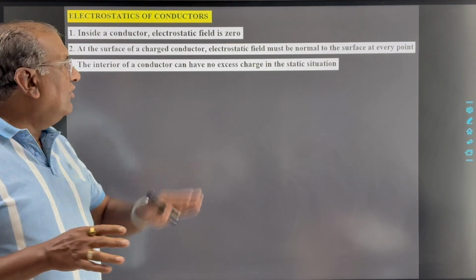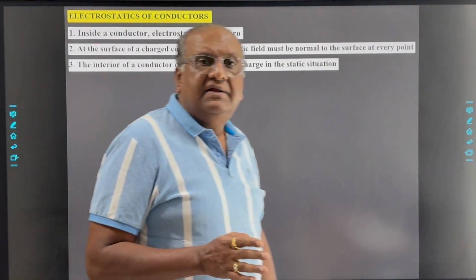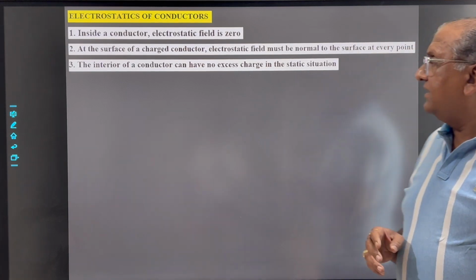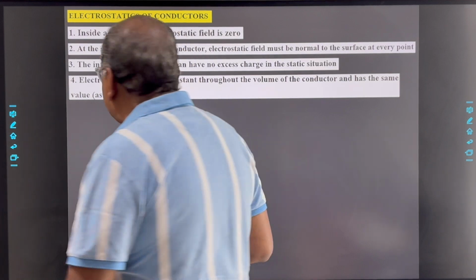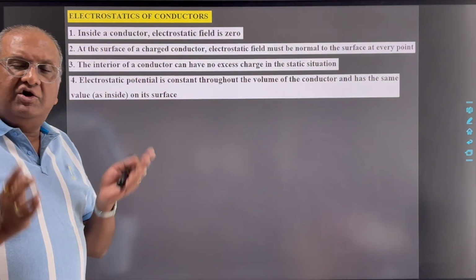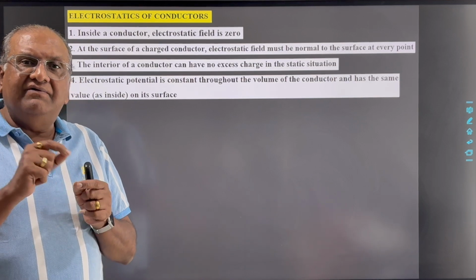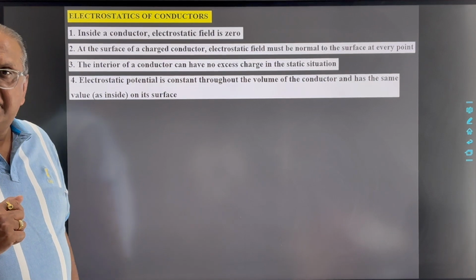So in accordance with that we can say there is no excess charge inside the conductor. Now, electrostatic potential is constant throughout the volume of the conductor, which is equal to the value of the potential at the surface.